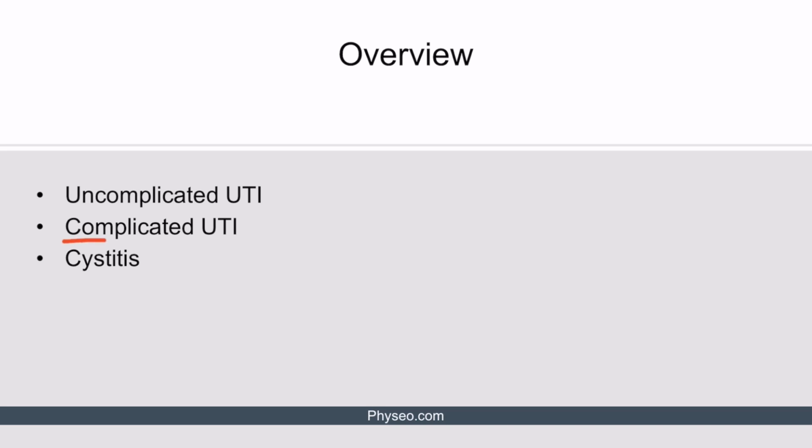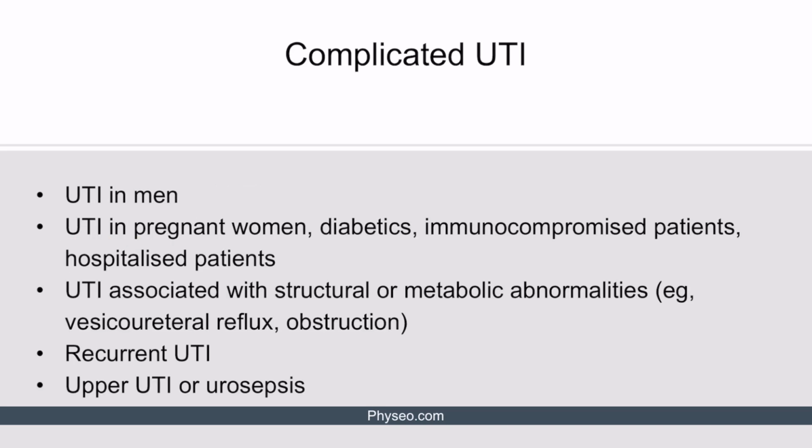Next, let's discuss complicated UTI. A UTI is considered complicated when it's associated with an underlying metabolic or structural abnormality, or when it has a high risk of progression to pyelonephritis and sepsis. First of all, a UTI in men is always considered a complicated UTI.